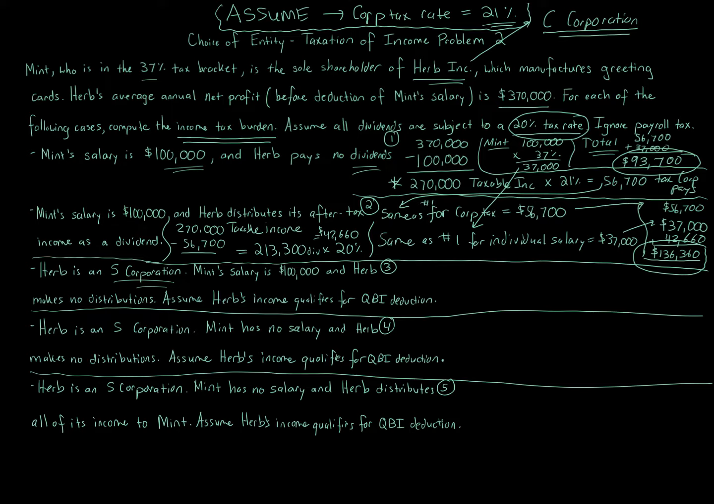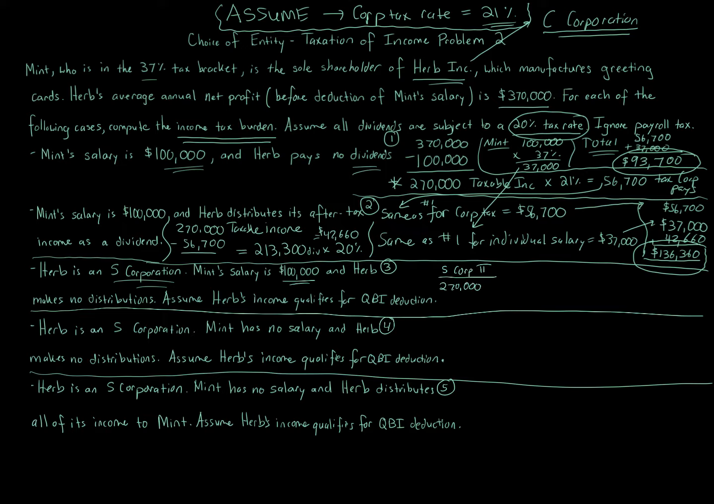The idea is you have to pay tax on that whether you receive the cash or you don't receive the cash. That's the system. That's the one level of tax. The idea here is, okay, you're paying $100,000 salary, so it reduces the $370,000 profit of the business, because again, that's before the deduction of the salary, to $270,000. So we've got the S corporation profit of $270,000.